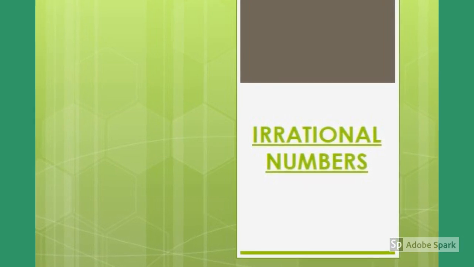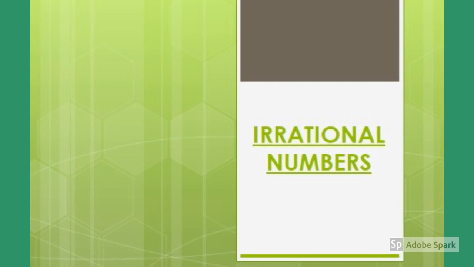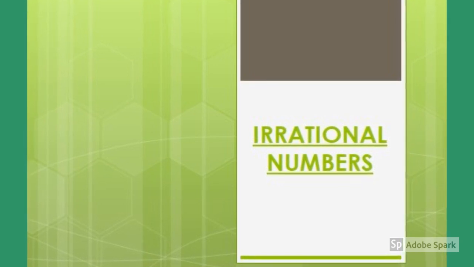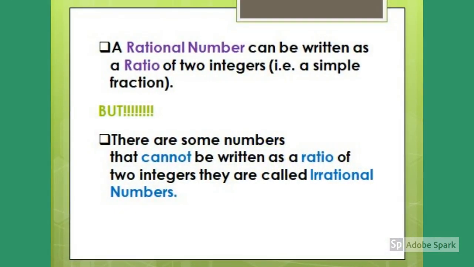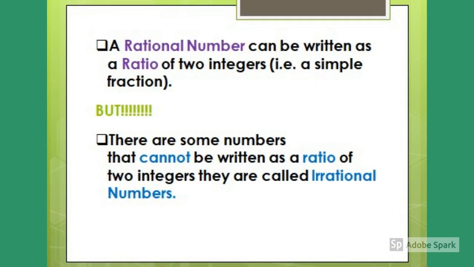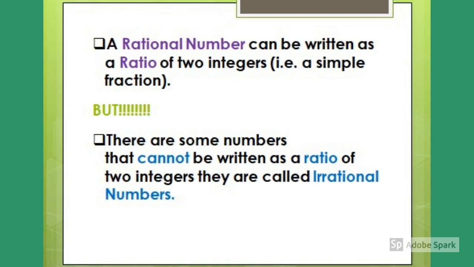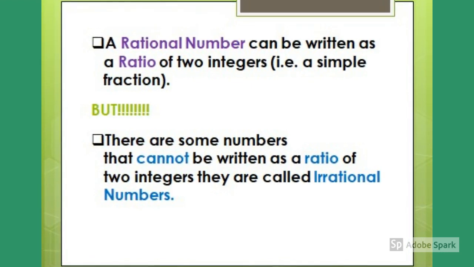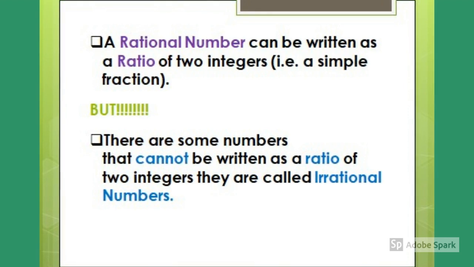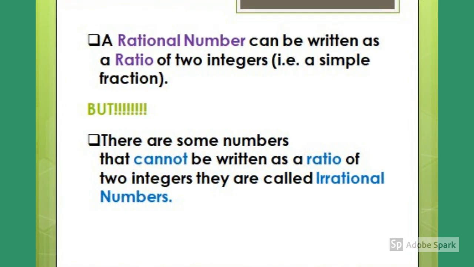In this video, we will discuss the definition, properties, history, and applications of the irrational numbers. We know that there are some numbers that can be written as the ratio of two integers, and they are called rational numbers. But at the same time, we have some numbers that cannot be written as a ratio, and these numbers are called irrational numbers.